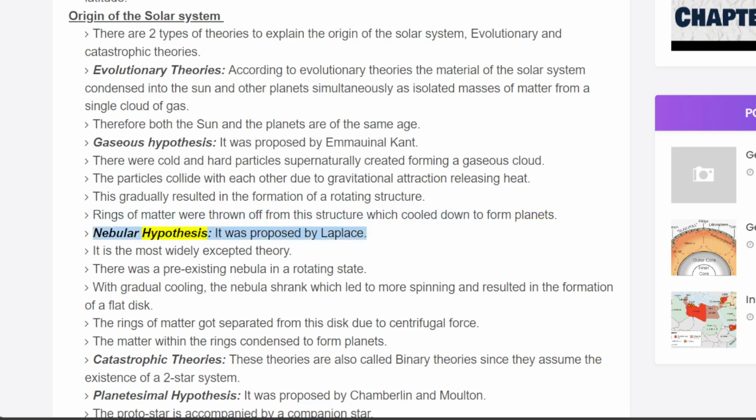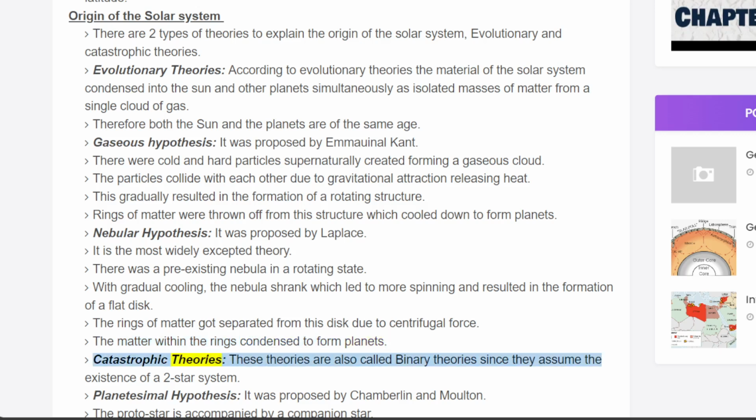Nebula hypothesis. It was proposed by Laplace. It is the most widely accepted theory. There was a pre-existing nebula in a rotating state. With gradual cooling, the nebula shrank, which led to more spinning and resulted in the formation of a flat disk. The rings of matter got separated from this disk due to centrifugal force. The matter within the rings condensed to form planets.